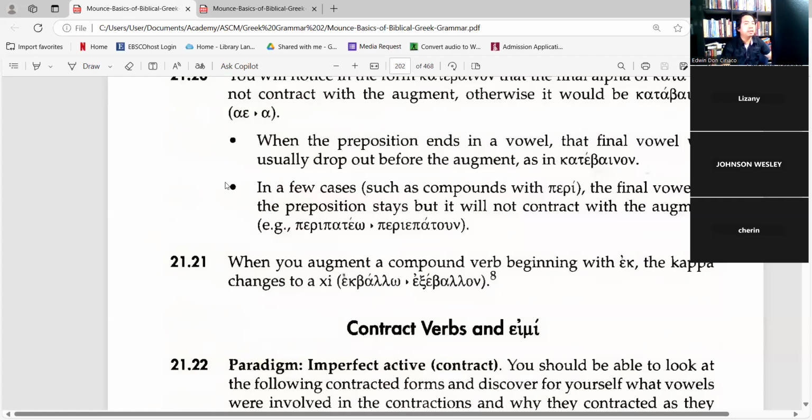The ek, the preposition out, lengthened. The kappa becomes ksi, adding a sigma to the kappa, it becomes one single letter xi. And then the augment. You remember the augment for the imperfect, which is epsilon. Ekbalo becomes exebalon.